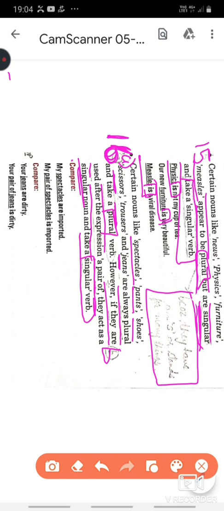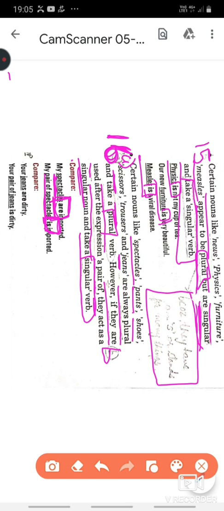rather more clear. See, my spectacles dash imported. Spectacles here refers to a pair of glasses. Pair in the sense, when you see a spectacle, you have two glasses for the two eyes. So, they are plural and will take a plural verb. But same sentence, if I say, my pair of spectacles, now my subject becomes singular because of the use of the word pair. So the verb that will be used is singular and it has been used is here.